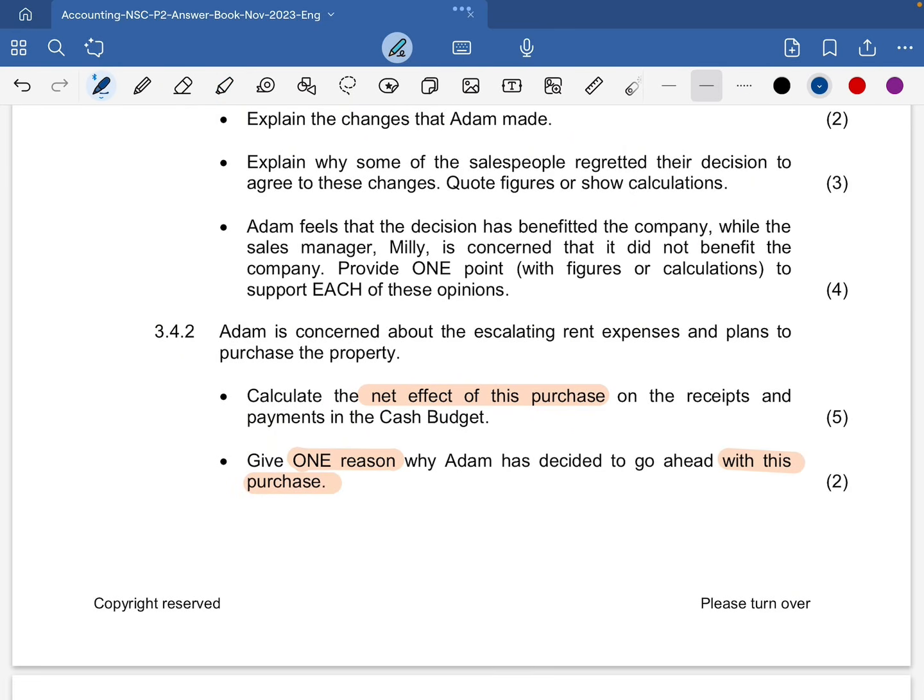So one thing that we are going to first determine, we need to determine the differences between the receipts and payments such that we can then be able to give the reason why this person was able to purchase this property.